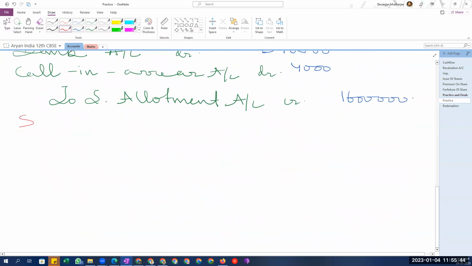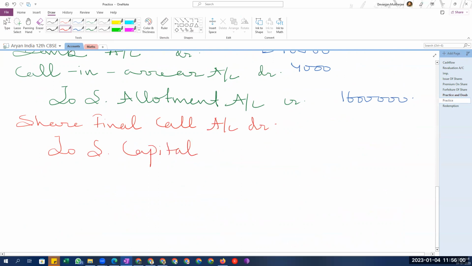So it will become share first and final call account debit to share capital account credit, bank account debit to share.